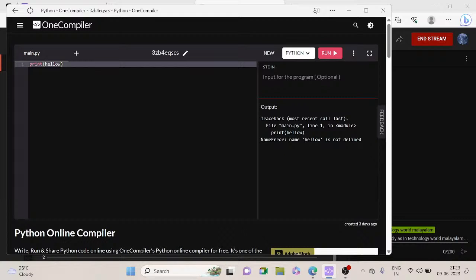But when we use the inverted commas, it works. See, that code worked there. We don't use inverted commas in mathematical operations only. If we don't use the inverted commas when printing text, it will show an error. Is your doubt clear? Now the next doubts, comment your doubts.